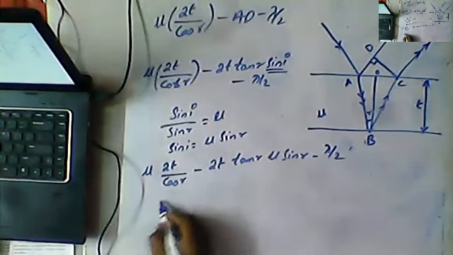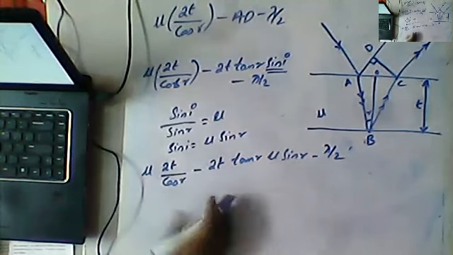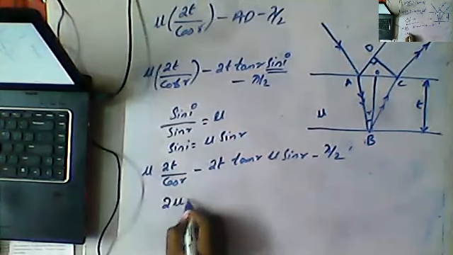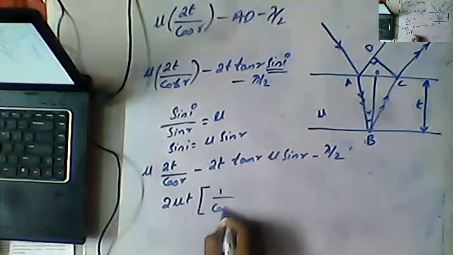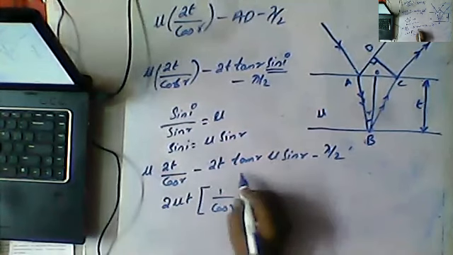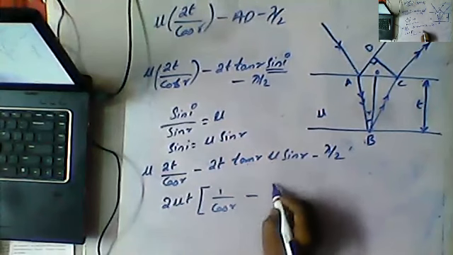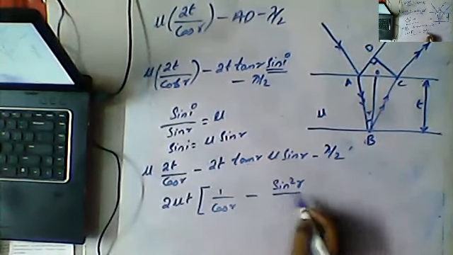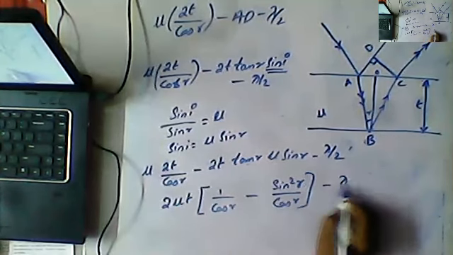So what we can write here, guys, mu 2T is common in all of those, so just send it outside. So we can write 2 mu T, 1 by cos R minus, and tan R can be written as sin R by cos R, so we can write it as sin square R by cos R minus lambda by 2.